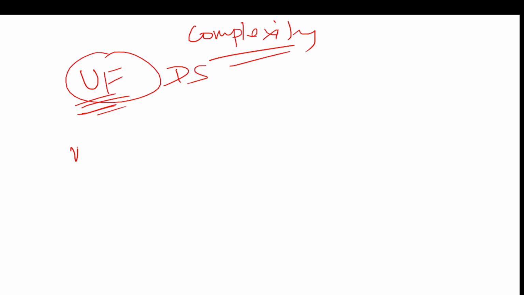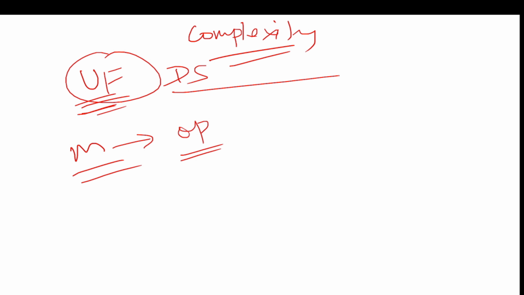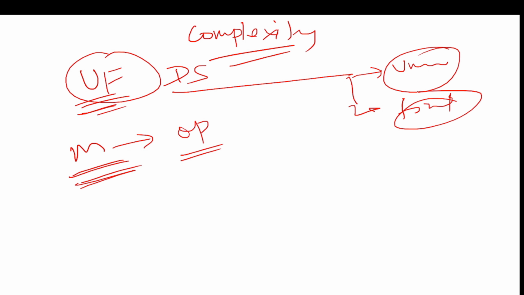So if there are M operations, right, either we are doing union or find. Because this contains two things: union, and the other is find. So if there are M operations, either we are doing union or find. You got my point?